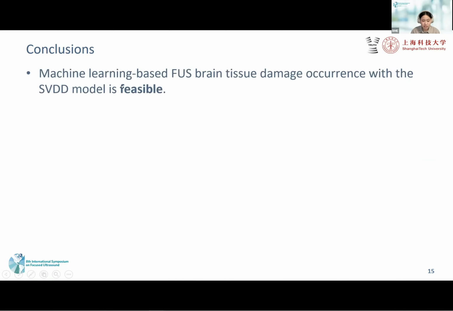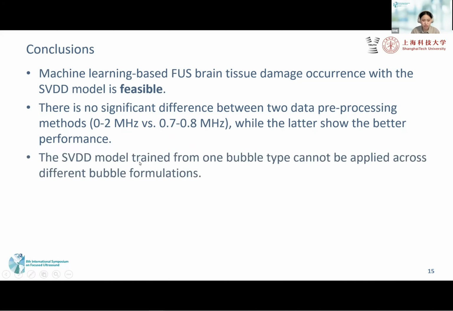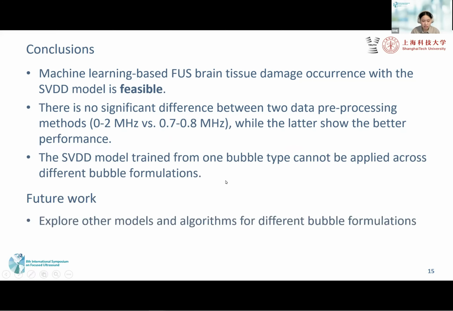Here are our conclusions. First, machine learning based fast prediction of brain tissue damage occurrence with the SVDD model is feasible. Next, there is no significant difference between the two data preprocessing methods, while 0.7 to 0.8 MHz showed better performance, and the SVDD model trained from one bubble type cannot be applied across different bubble formulations. There is more work we need to do in the future. We should explore other methods and algorithms for different bubble formulations.